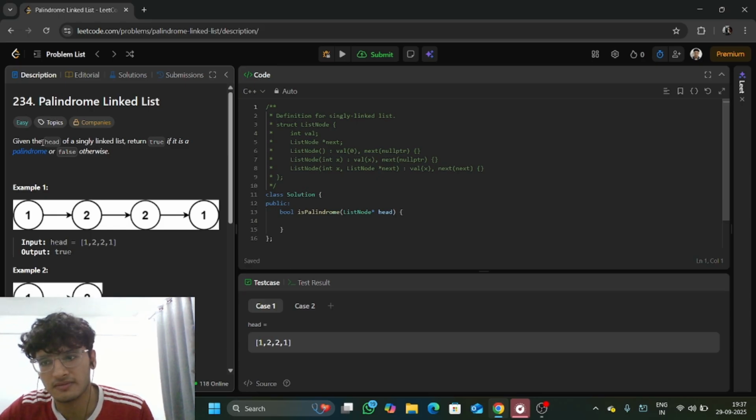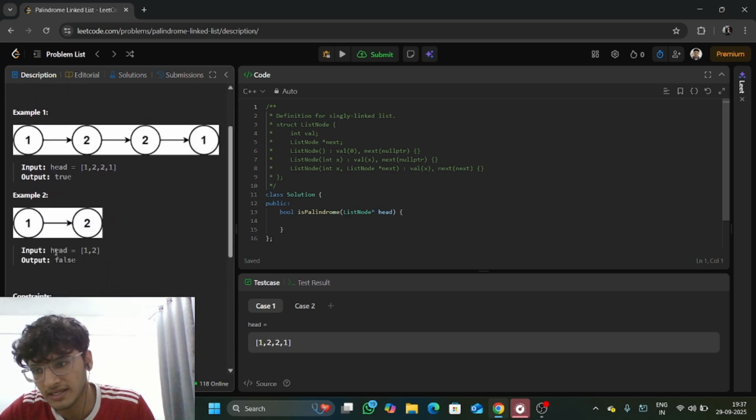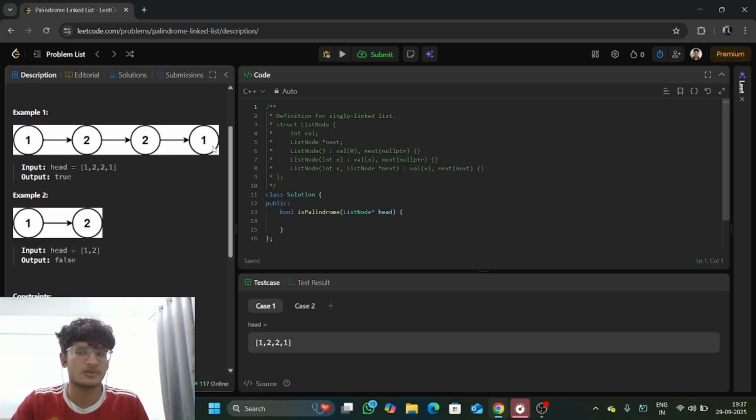statement. We are given the head of a singly linked list, and we have to return true if it's a palindrome, or else we have to return false. As you can see here in example 1, there are 4 nodes, 1, 2, 2 and 1. We can easily tell from this image that it is a palindrome, because after reversing it is going to give you the same output. And in example 2, it's easy to see that it's not going to be a palindrome, because if you reverse this it's going to be 2 and 1, which is not equal to 1 and 2.